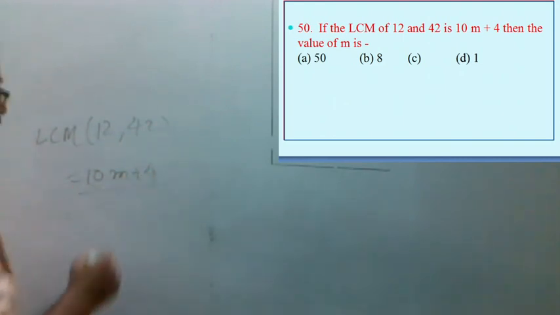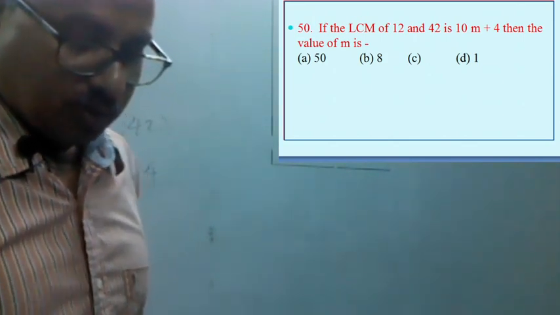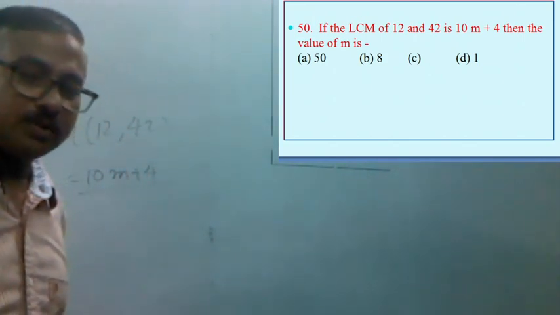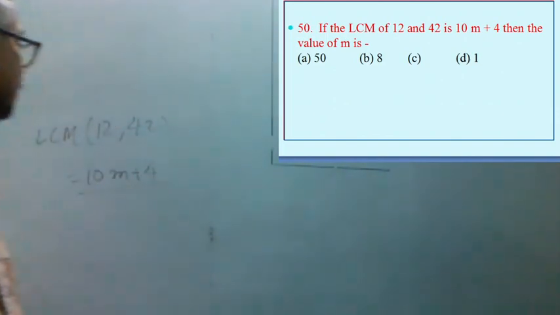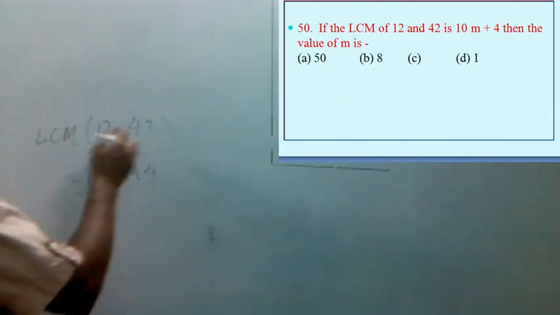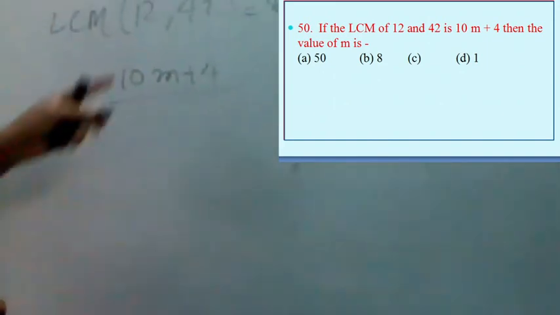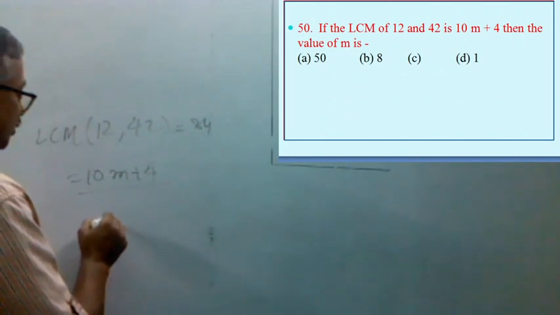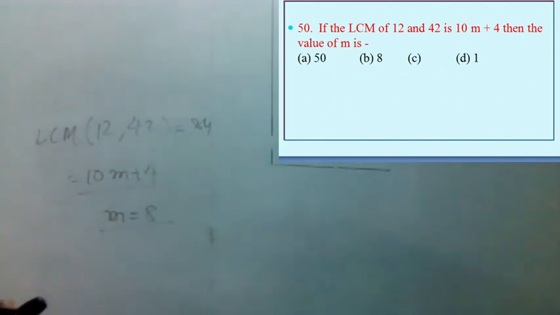If we find the LCM of these two numbers, 12 and 42, that is definitely 84. So definitely value of m will be 8.